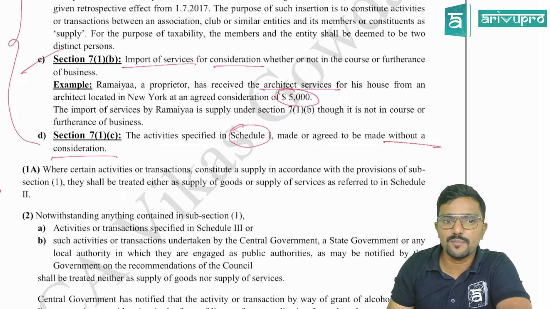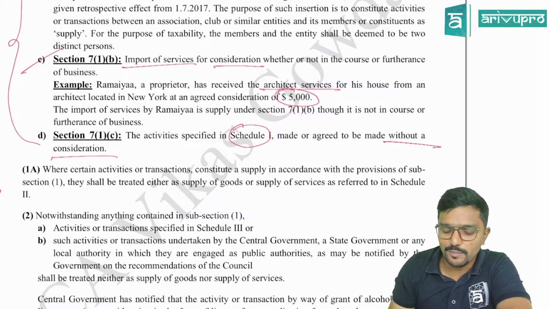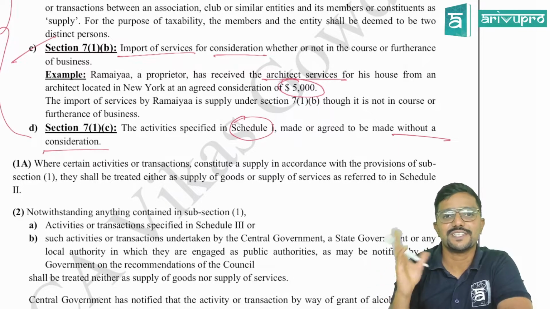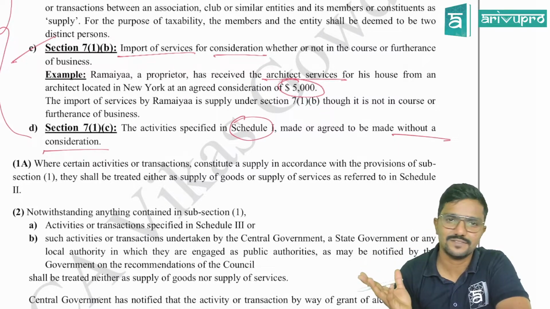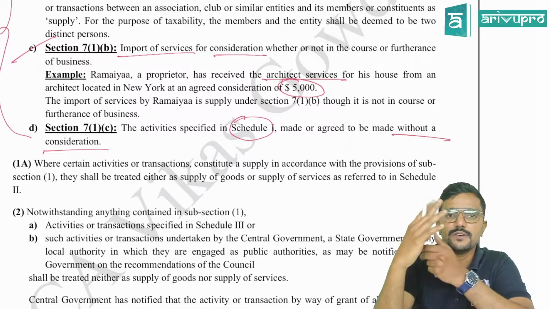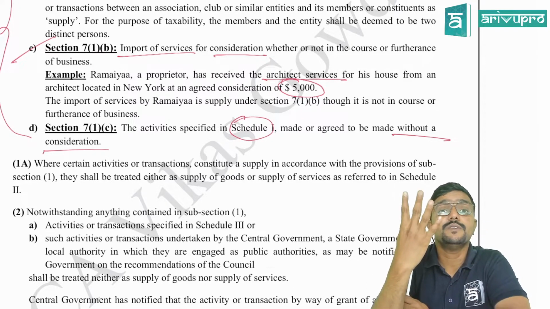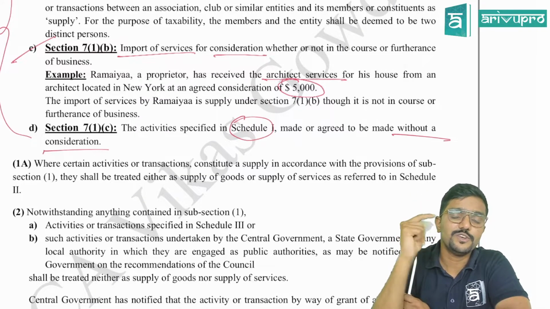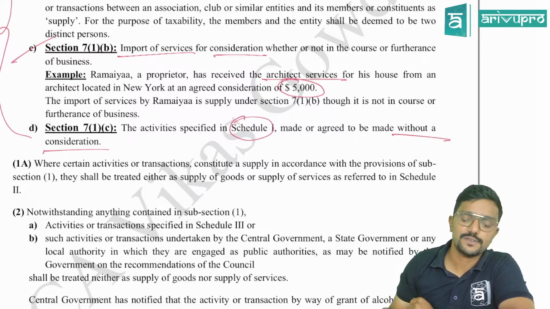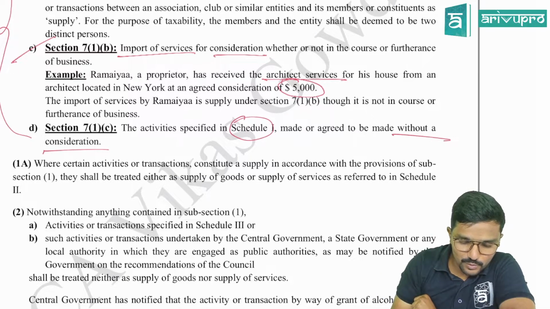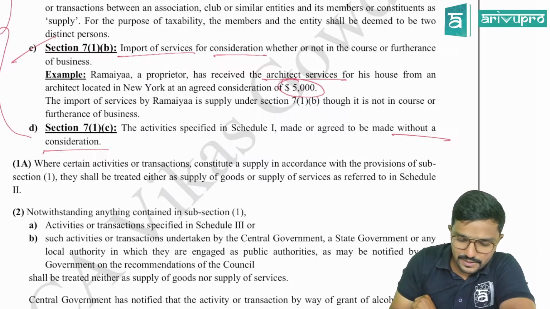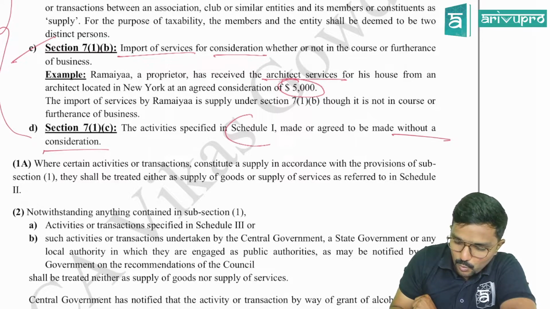It is easy to remember, including clause, you guys have to remember. So 7(1)(c) is without consideration. So C, without consideration. Try to remember like that. Clear? So there are 4 activities which are supply even without consideration. Which are those 4 cases? We need to refer to Schedule 1, guys. We need to refer to Schedule 1. Let us go and learn what is given in Schedule 1 now.